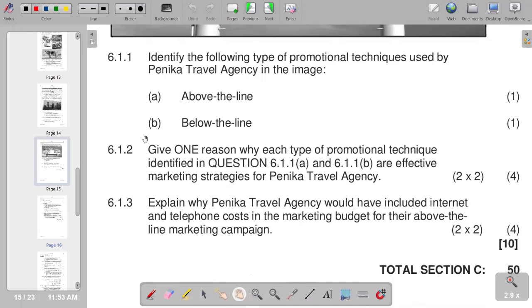Then 6.1.3, explain why Penica travel agents would have included internet and telephone costs in the marketing budget for their above the line marketing campaign. So obviously to communicate with potential customers, and also to communicate with customers via online applications can also be the responses that you can give.